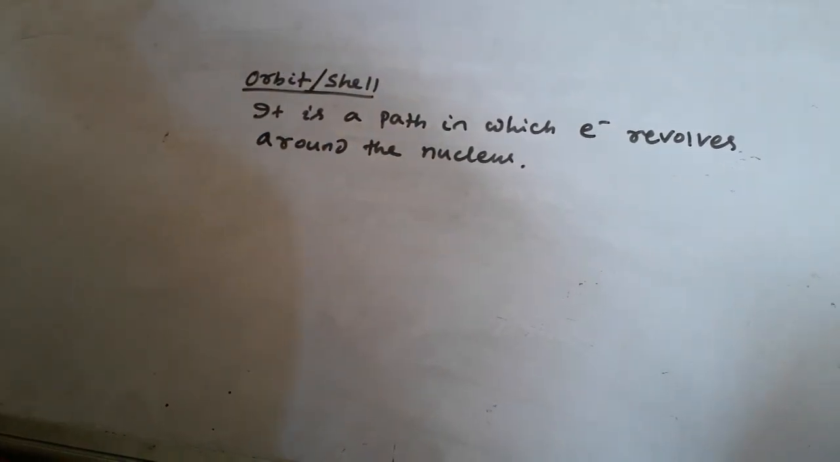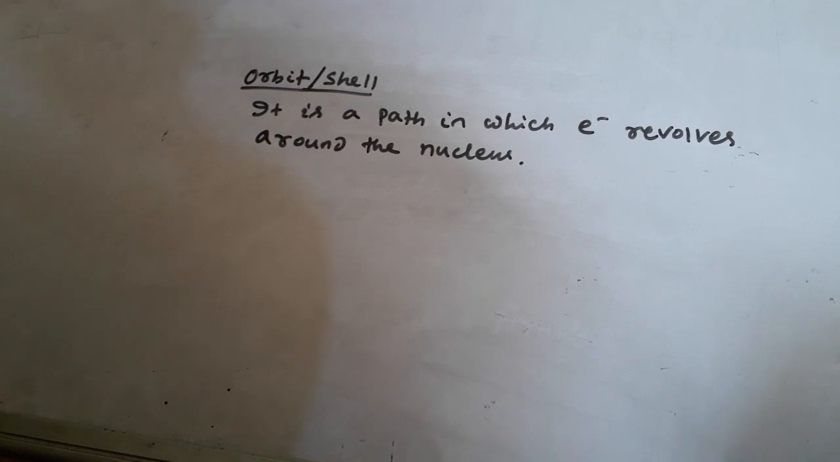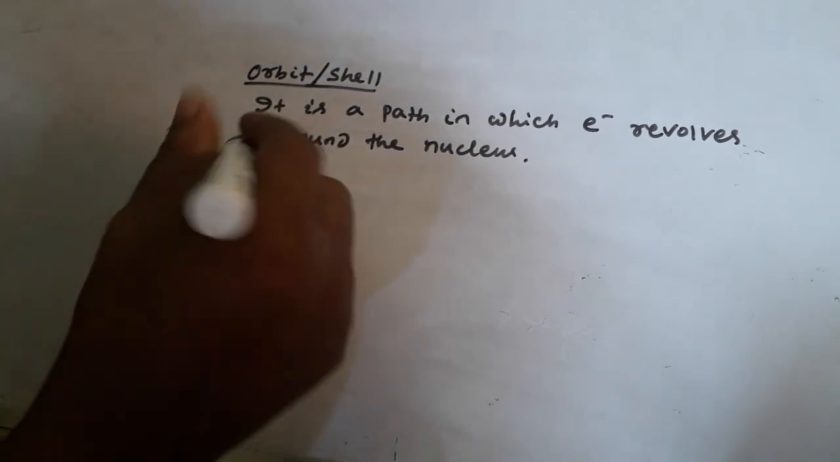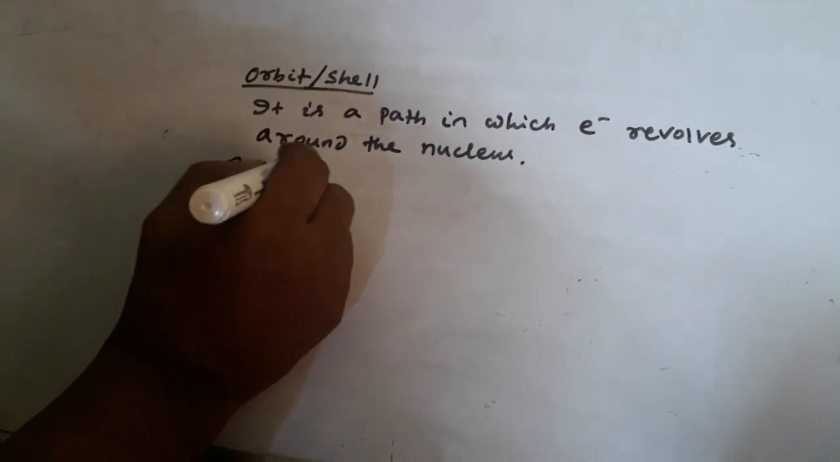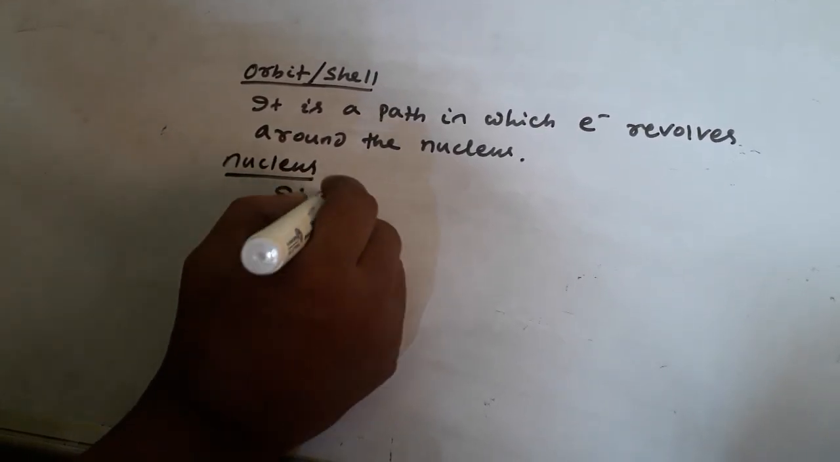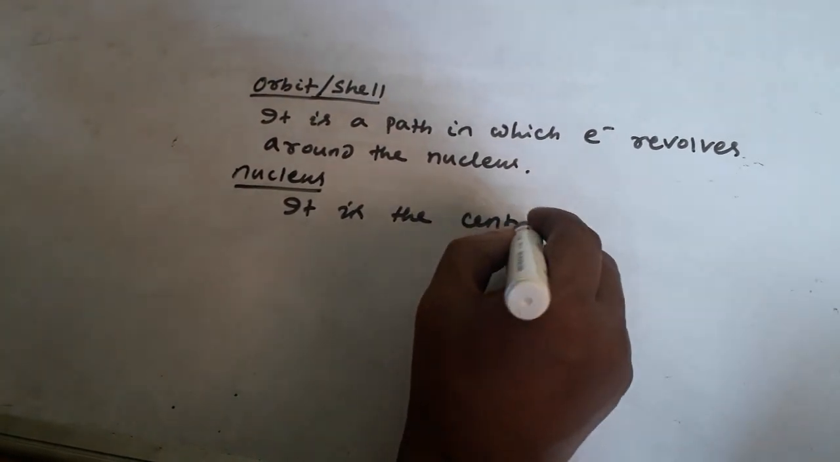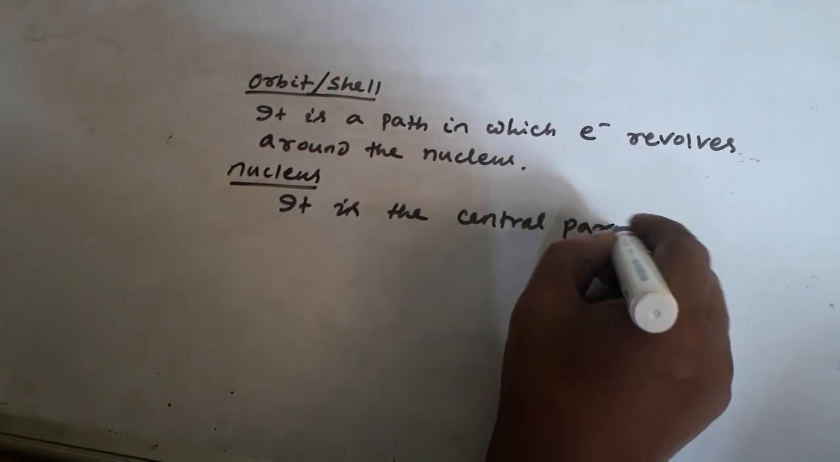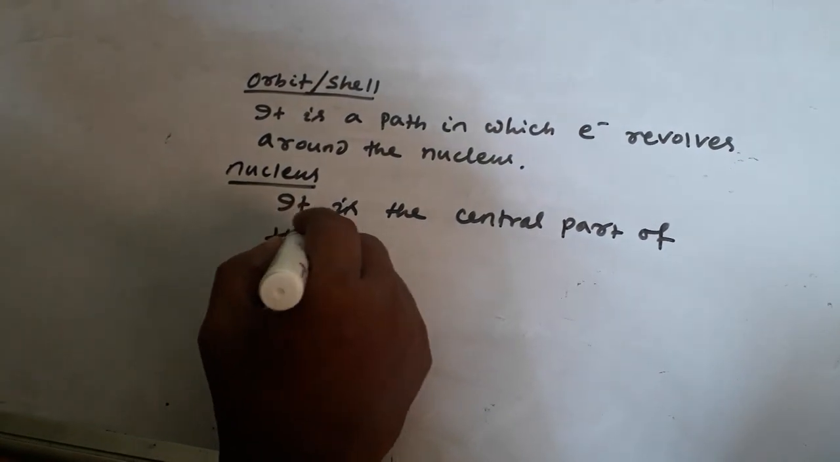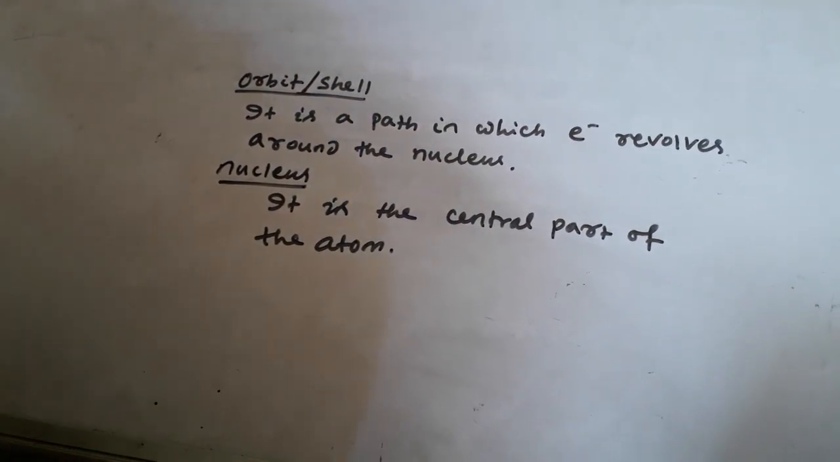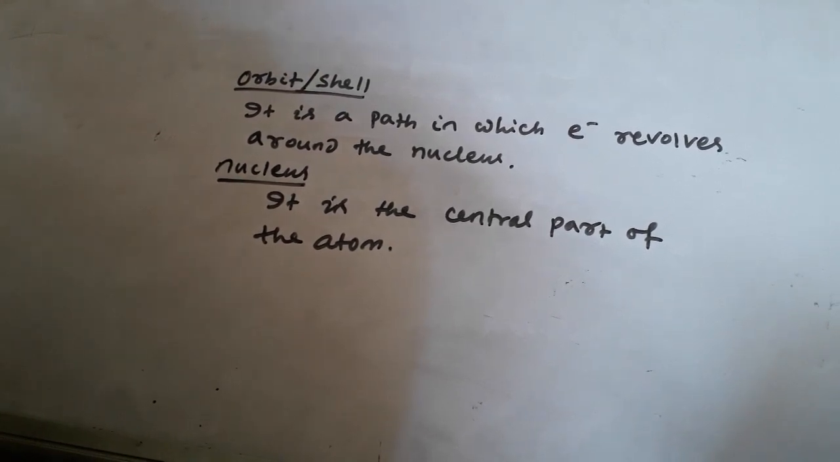So this is all about what is electron, what is proton, what is neutron, what is orbit, what is shell, and last is what is nucleus. Nucleus is the central part of the atom. So nucleus is the central part of the atom where proton and neutron both lie. So this is all about your atom.